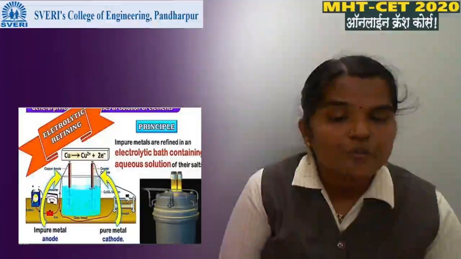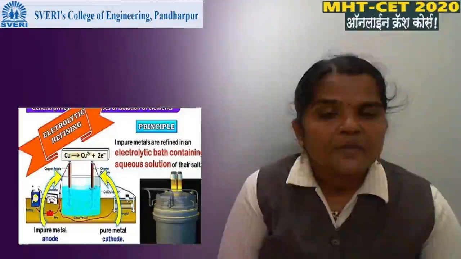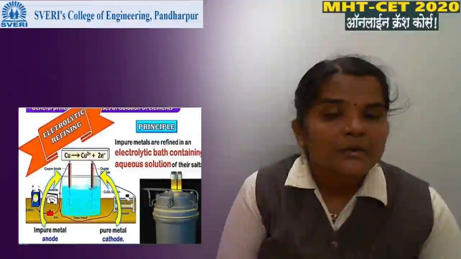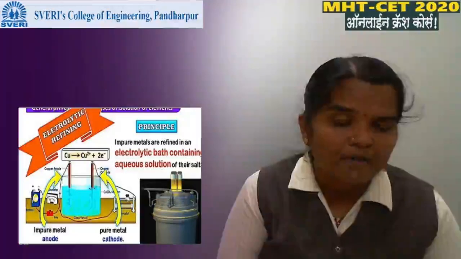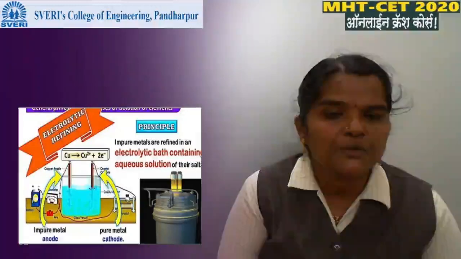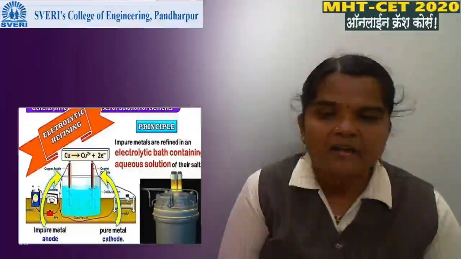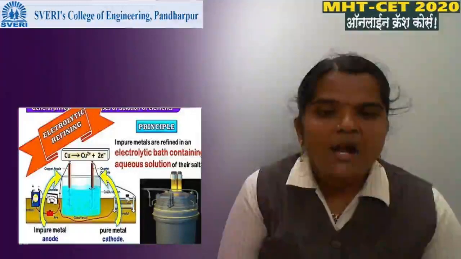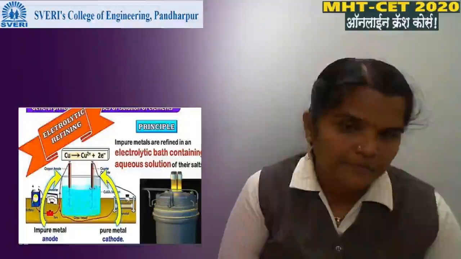Then a pure copper strip is taken and connected to the battery so that this pure metal acts as the cathode. And the electrolytic solution used is copper sulfate.